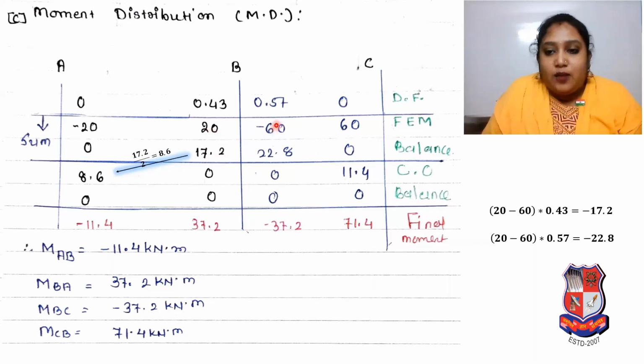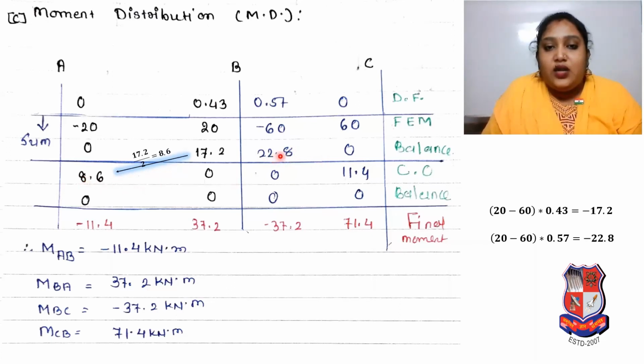Then 20 minus 60 into 0.57, so it is 22.8. I mentioned over here 20 minus 60 into 0.57 is equal to minus 22.8. Now from B to A, here at joint A, 17.2 divided by 2, so it is 8.6 will be here.